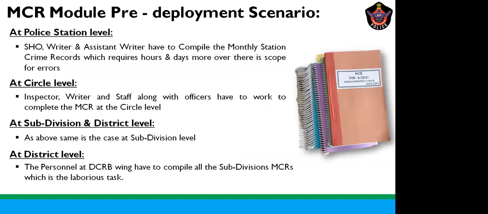Before this module, what used to happen at the station level, circle level, district level, and even at the state level?